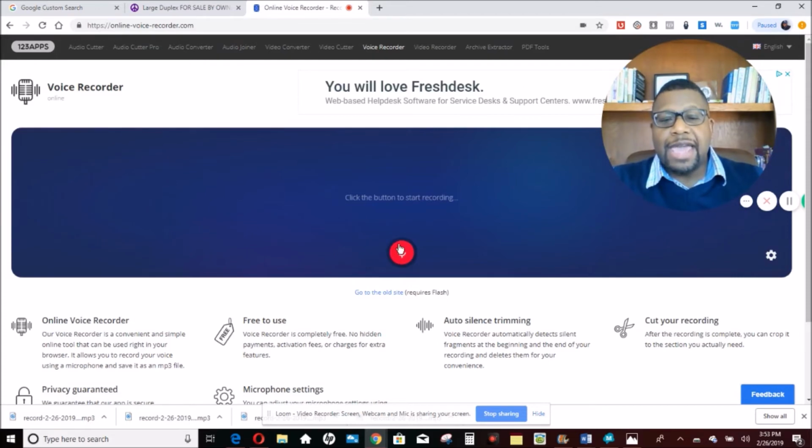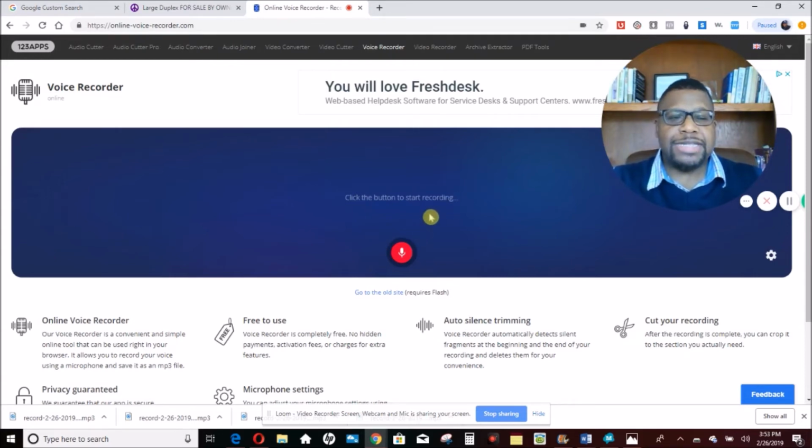And what happens is you can say that after you click on this little red button. It basically records everything you say. It has an auto silence trimmer. Basically, you can move the beginnings and the ends of the audio recording so that you can just have the main meat of what you're trying to say.